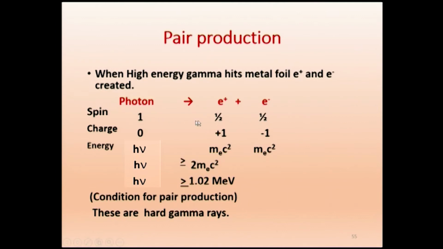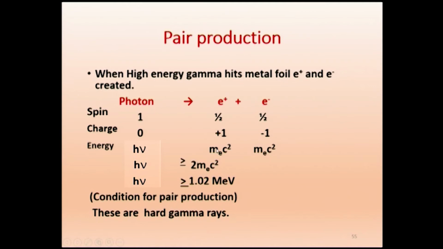So the right hand side and left hand side have the same spin. When we come to charge, the photon is chargeless, and here we get plus 1 and minus 1. The two charges vanish. As far as energy is concerned, the energy of a photon is h nu, and it produces two particles of rest mass energy me c squared and me c squared. So the electron rest mass is me into c squared.